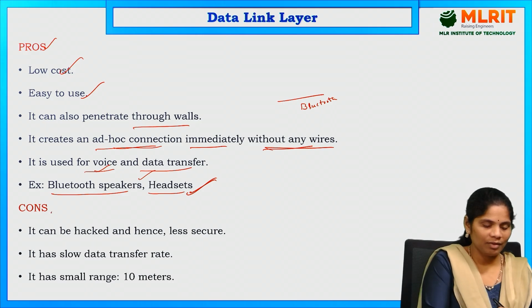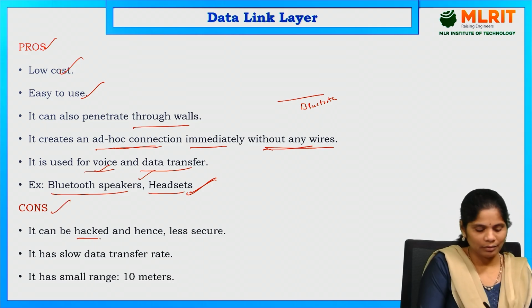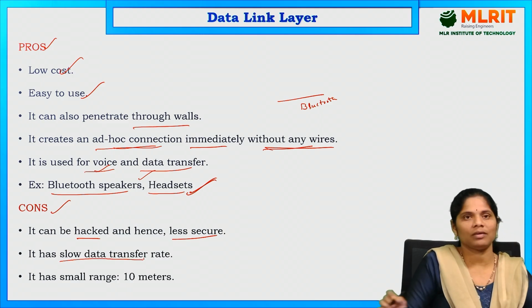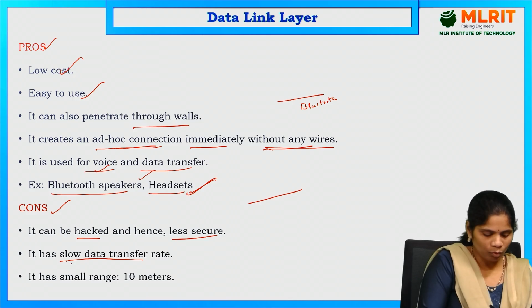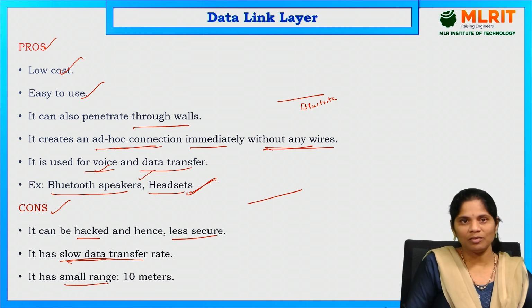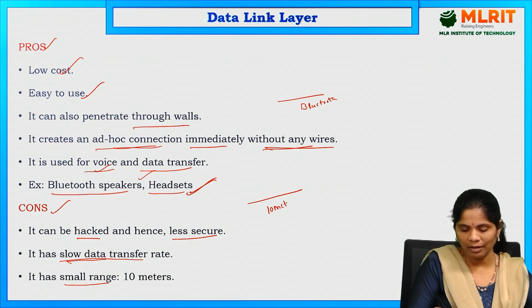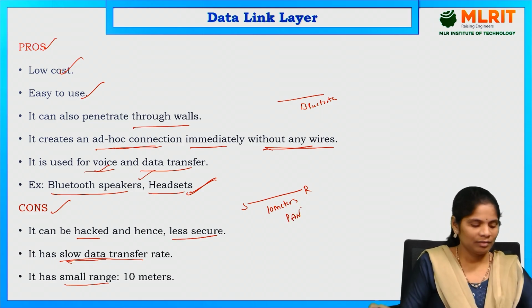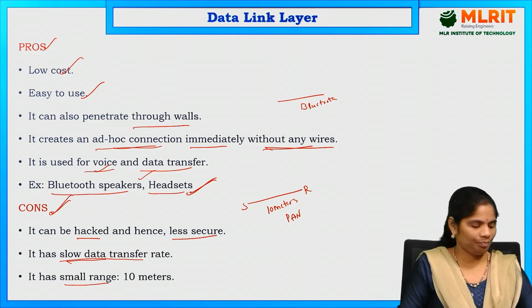So, what are the main disadvantages of this Bluetooth? It can be hacked. There may be a chance of hacking, and it is less secure. It has a slow data transfer rate. Whenever we are transferring the data between devices using Bluetooth, the transfer is slow. That is the disadvantage. It has a small range. The range for using this Bluetooth connection is only 10 meters. That means the sender and receiver distance is only 10 meters, which is the personal area network. Then only it will be applicable for sending the data. This is the disadvantage of the Bluetooth.